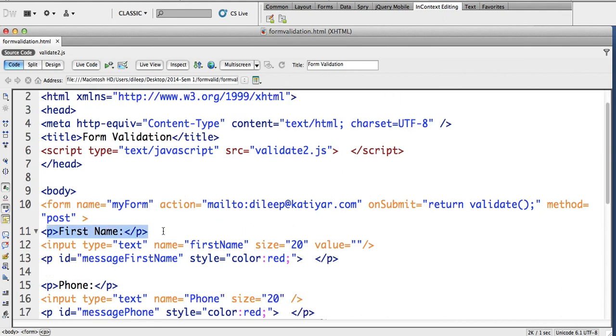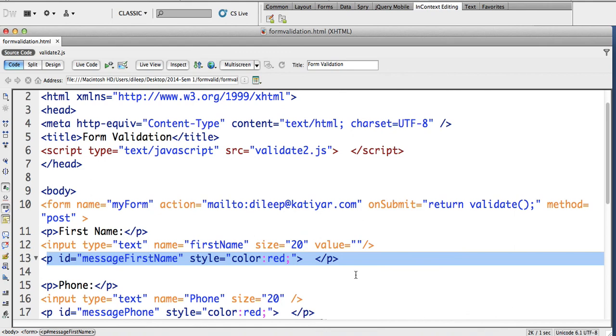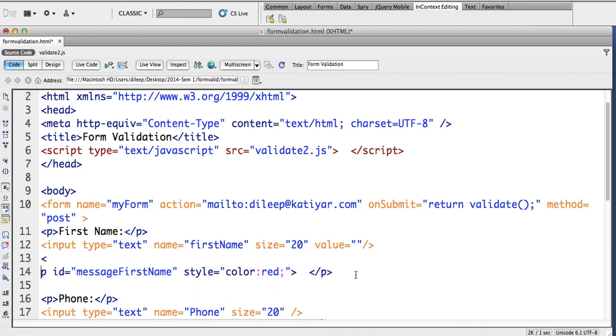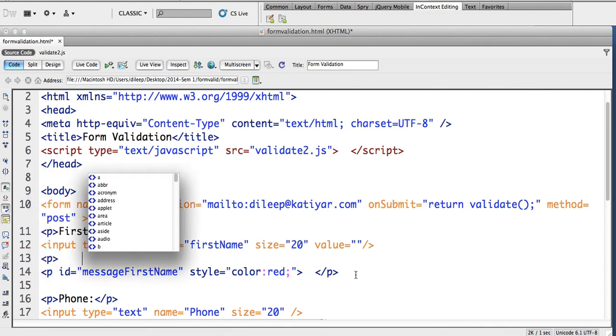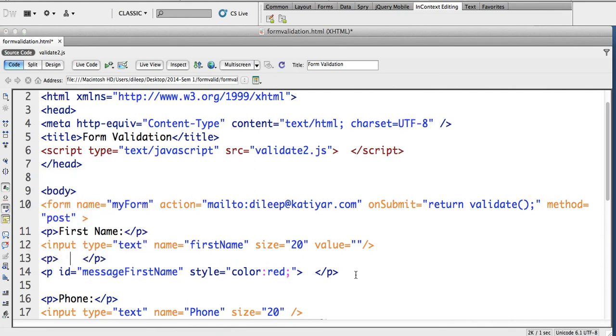You probably have labels. I've omitted them just to make the code look clean. But you basically have an input field, maybe first name. Very important that underneath your first name, you have a paragraph or a div tag. And see, I've got a p tag. And this p tag has got an ID. This ID could be error message, or it could be first name error.